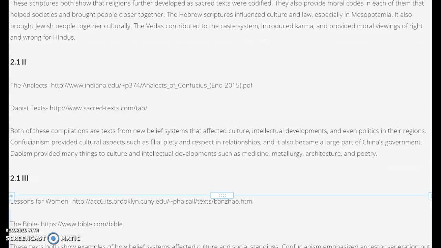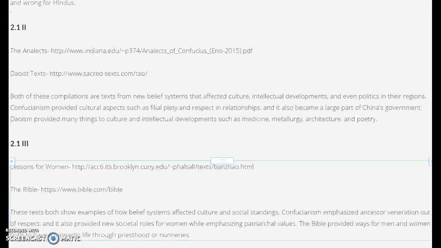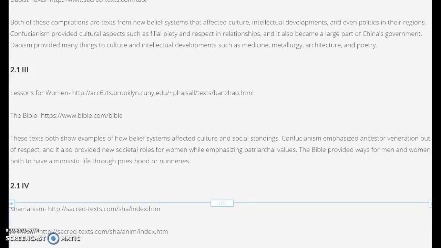2.1 and the second Roman numeral is how the newer religions affected their culture and their intellectual developments and things such as that, and how it even became sort of part of their government and just how it affected their region. And then the third Roman numeral is mostly about Confucianism and Christianity and how they affected their regions.